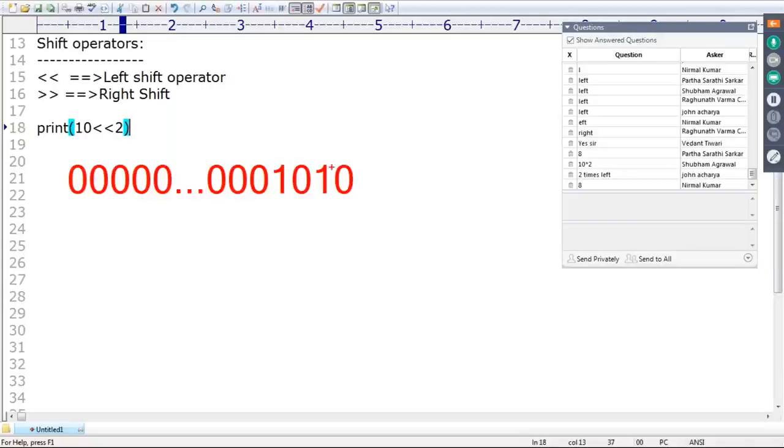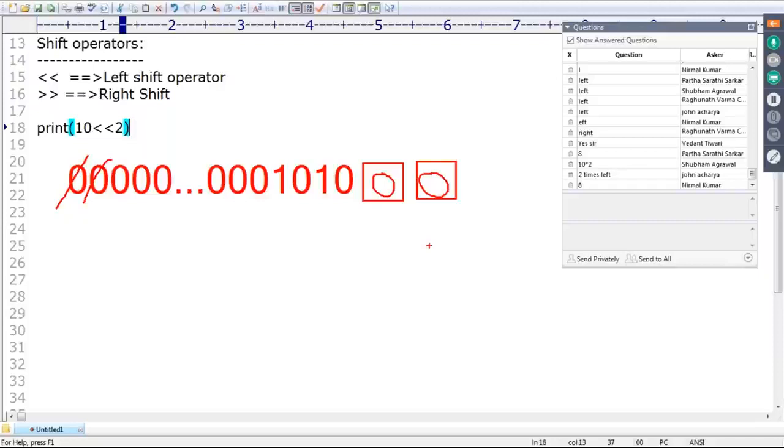If I move left, then this bit will be gone. Here two vacant cells will be created by default. Correct or not? Two vacant cells, because we are moving towards the left hand side, then automatically on the right hand side two vacant cells will be there. So these vacant cells are always going to be filled with 0. Remember this one, sir, always filled with 0. Is it clear for all of you?